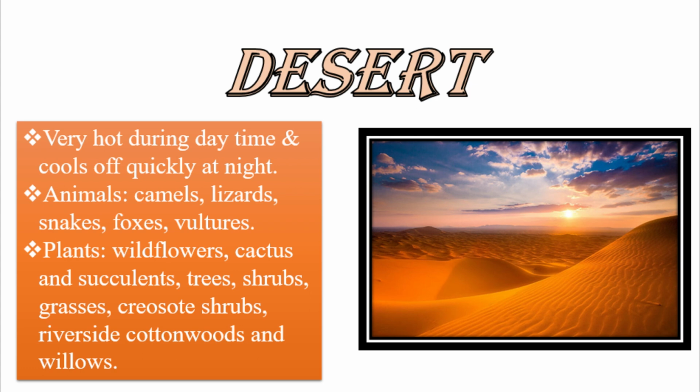And if we talk about the camel, the camel has also adapted itself for survival in the desert ecosystem. For example, we know that the camel has a hump. And what does it do with it? It stores food and water in the form of fats in that hump. The camel has wide feet. Because of these wide feet, the camel can easily walk in the desert.